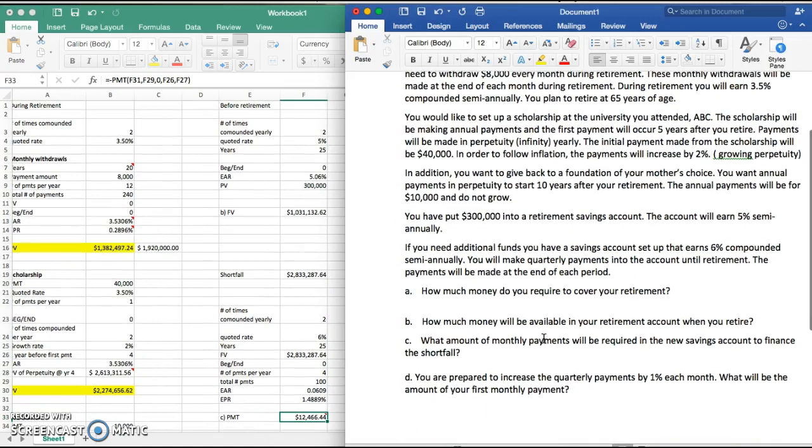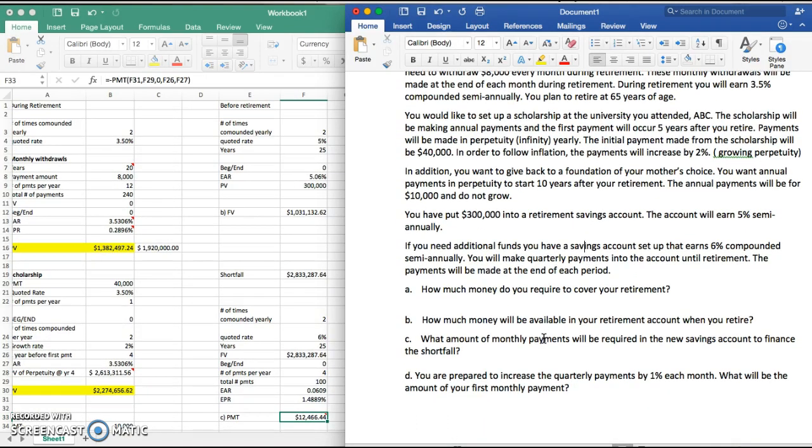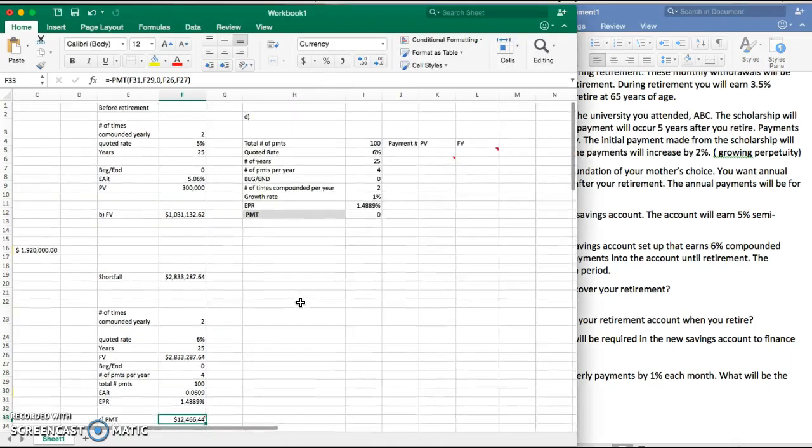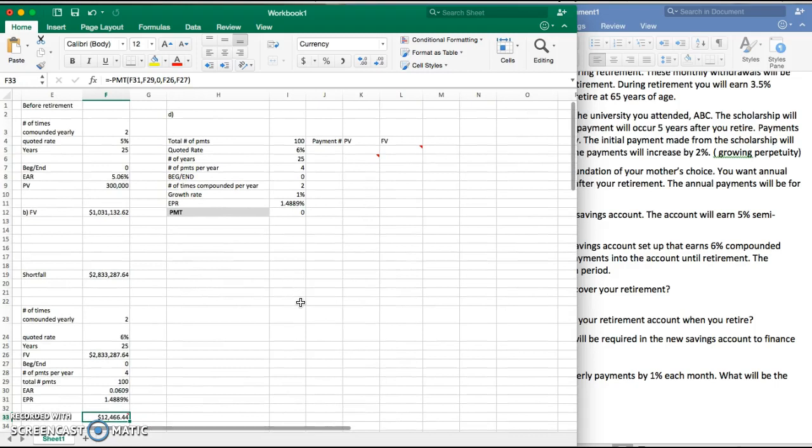You are prepared to increase the quarterly payments by 1% each month. What will be the amount of your first monthly payment? Now, these questions tend to be a little bit tricky, and everyone has a different way of doing it. The way I like to do it is I like to treat each payment as a separate cash flow and basically discount it forward. So see how much each cash flow will be worth up until the date of retirement. So it'll be 25 years forward. So I'll show you what I mean.